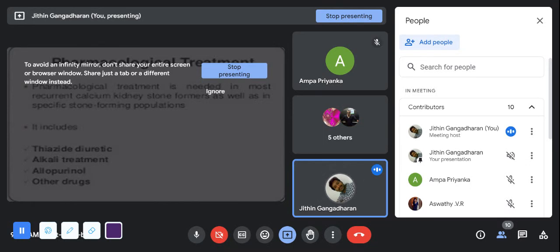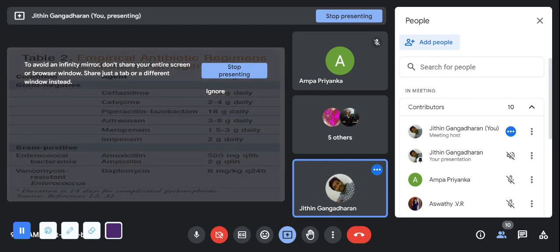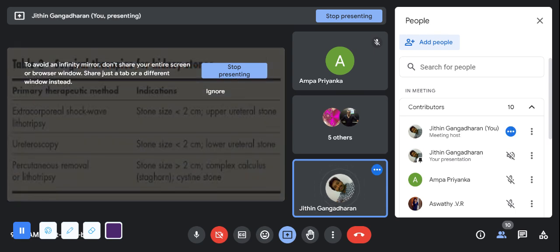Thiazide diuretics can be given. Alkaline treatment, and for this allopurinol and other symptomatic managements can be given. Okay. The antibiotic regimen, that's what I have said. No, this antibiotic regimen won't be asked. I just want to understand. You just want to understand. Cephalosporin groups are the first drug of choice, and second is nitrofurantoin.